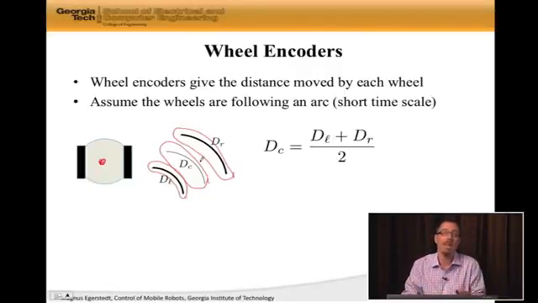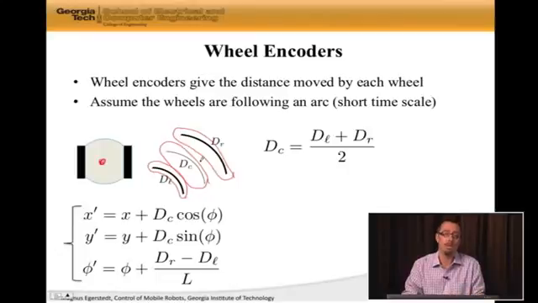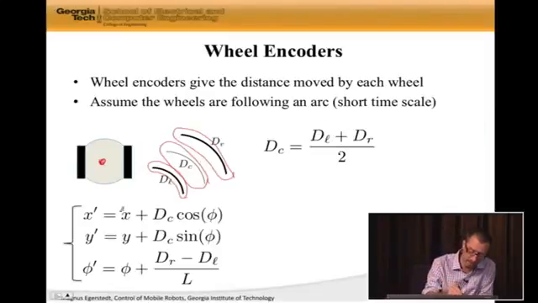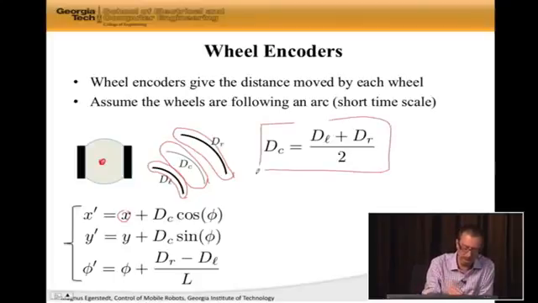In fact, if we are measuring how far the wheels have moved over a time interval, so let's say that we start at x, and after the time interval, well, we know Dc because Dc is this thing, then we can actually compute the new x prime, so the new x position of the robot.